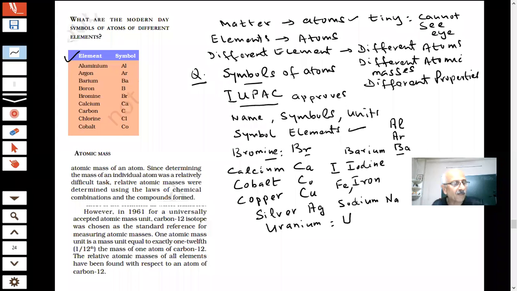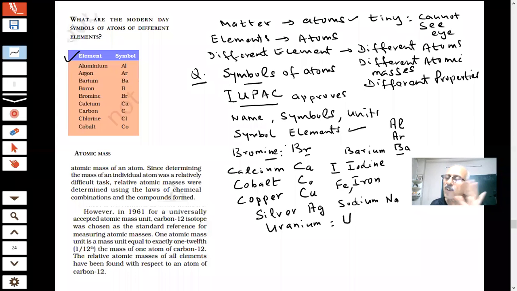Now you are saying everything is made up of atoms, and you have elements, and each element has its own atom which is different from the atom of the other element. Each element has an atom, and it has a mass and properties, and that makes this element different from others.